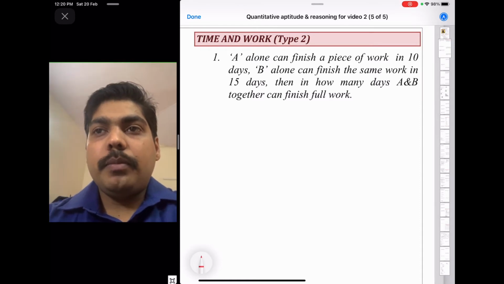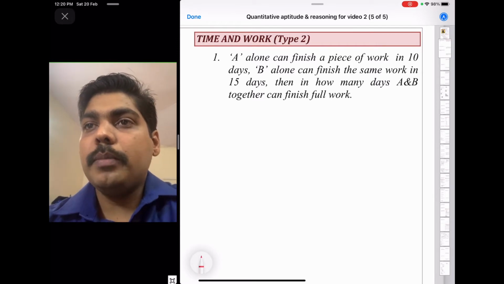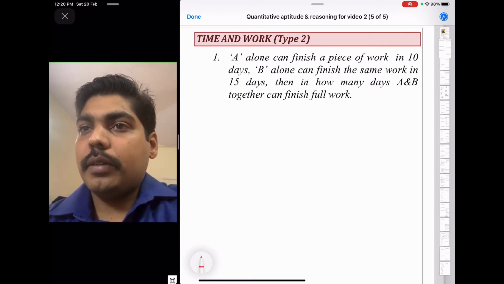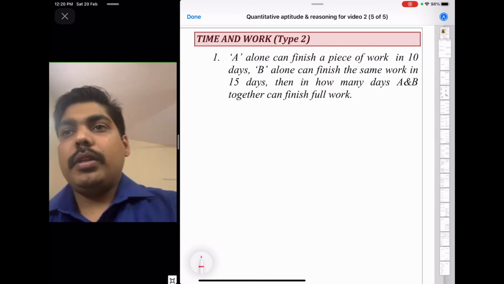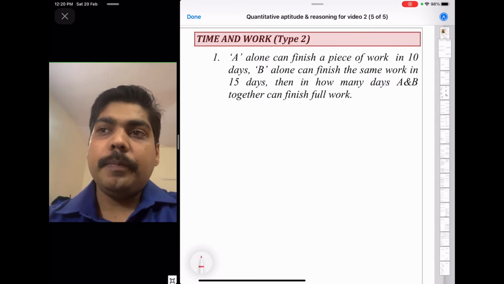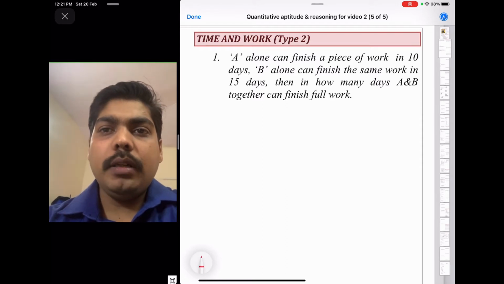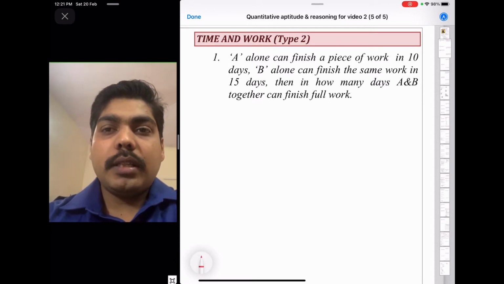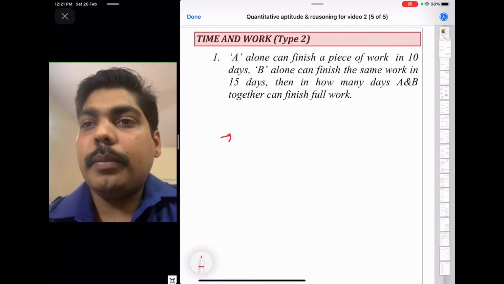This type of problem you can solve very easily in the examination. Read this problem: A alone can finish a piece of work in 10 days. B alone can finish the same work in 15 days. In how many days can A and B together finish the full work? Here two people are there. You can solve this either by the formula method or by the trick method. The formula method is helpful if there are only two people. If there are more than two people, or if they ask the question indirectly, then you have to go for the trick method. First we'll see the formula method.